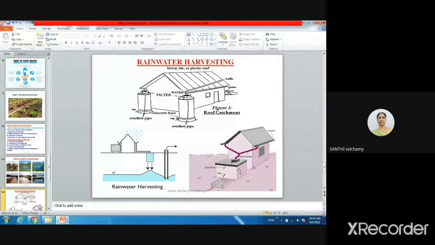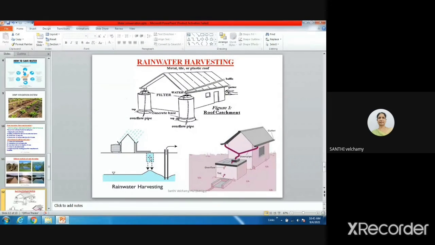Okay. So can you see here two different ways of water harvesting methods have been shown. இங்க பார்த்தோம்னா பெரிய பெரிய tank மாதிரி. So here it is being stored. It is filtered and stored. So here the tank is constructed. Concrete tank மாதிரி construct பண்ணி here it is stored. இங்க பார்த்தோம்னா here they are not collecting, but it is directly going underground. They are recharging the groundwater. இந்த ரெண்டுல they are collecting the water. Here they are not collecting the water, but the water goes underground. It recharges the underground water.